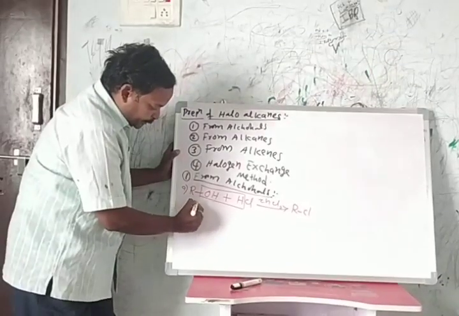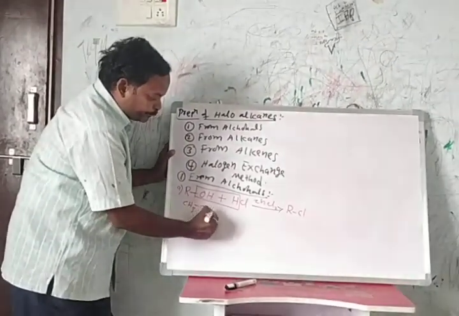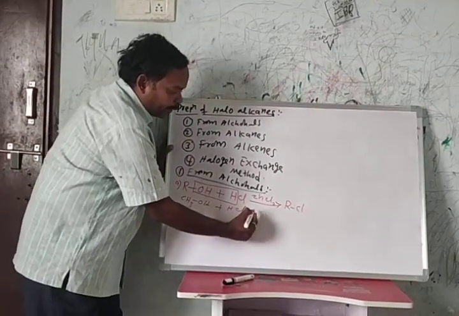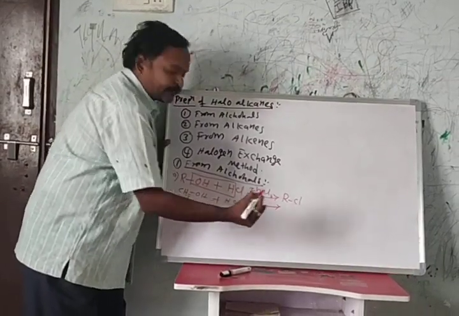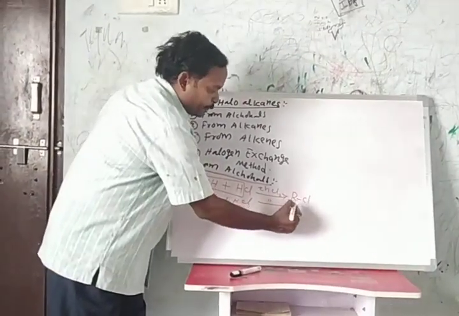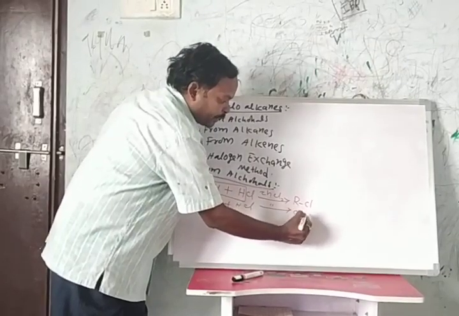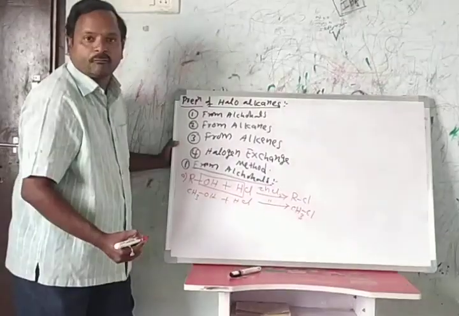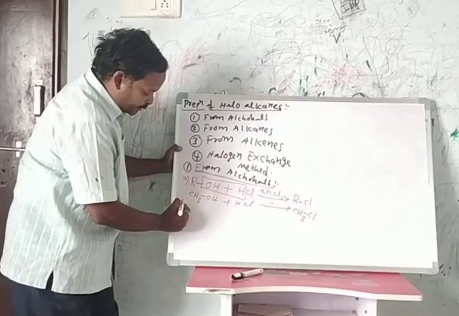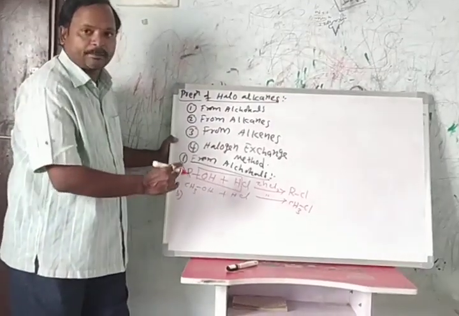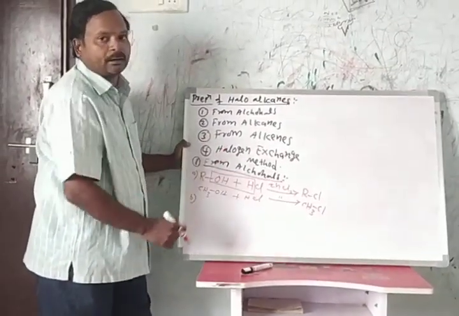For example, methyl alcohol reacts with hydrochloric acid in the presence of zinc chloride. Here methyl chloride or chloromethane is formed. This is one method for the preparation of alkyl halides from alcohols.